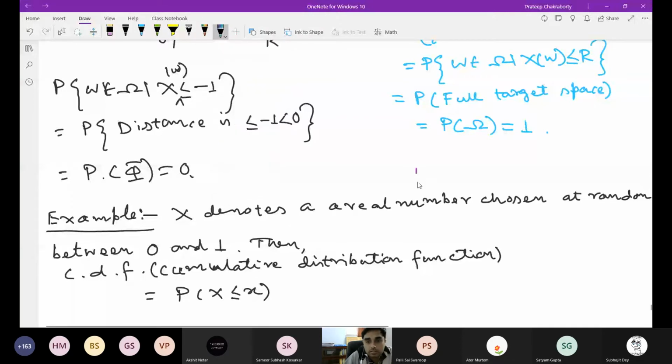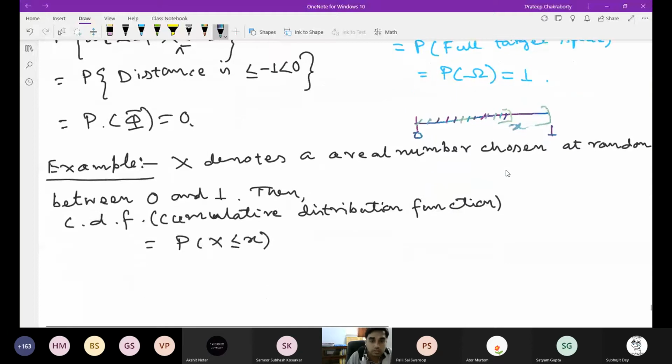So this is from 0 to 1, and this is x. We are talking about the probability of this thing, P of X less than or equal to x.